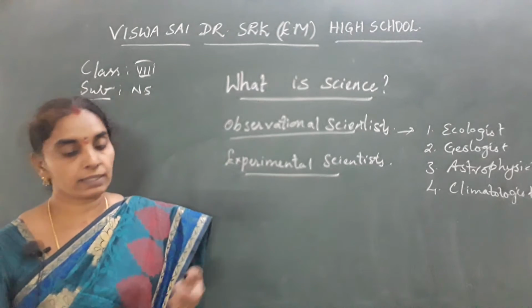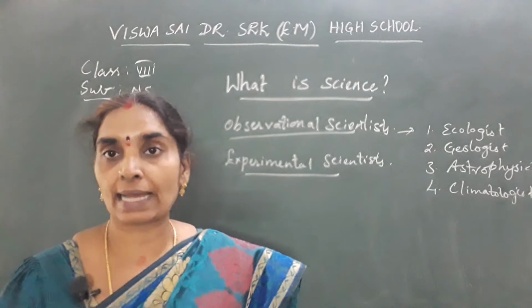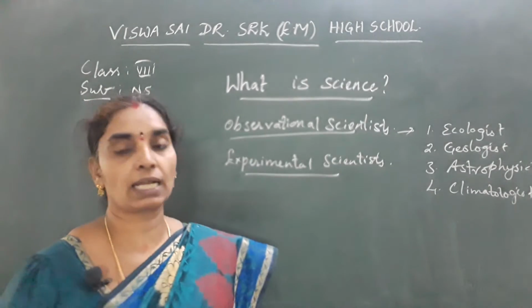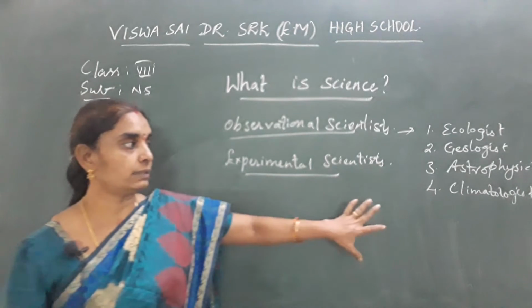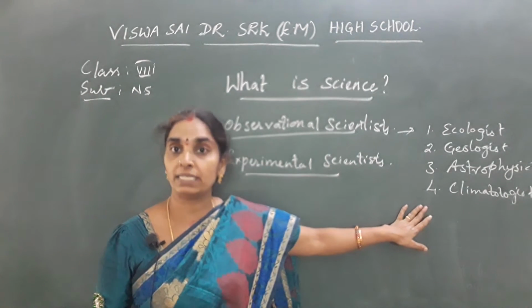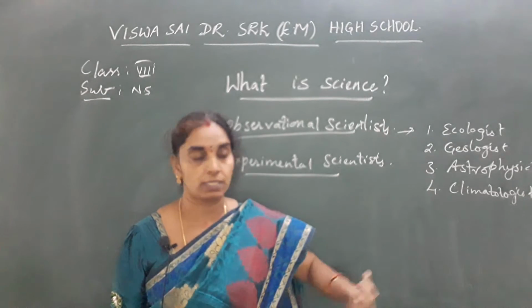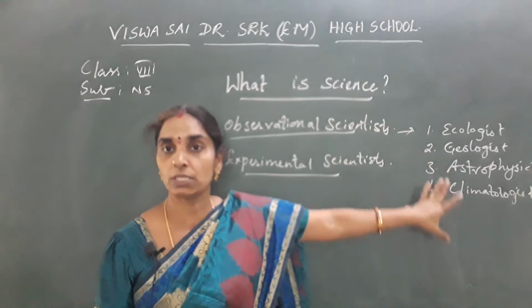That is, he photographs the distant galaxies and tries to understand about space. And the climatologist observes the different climatic conditions of a particular place. So they are the observational scientists.